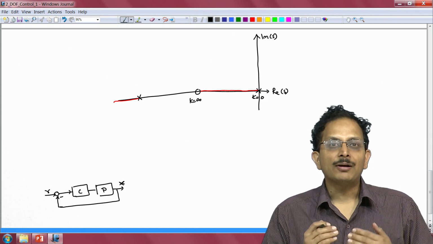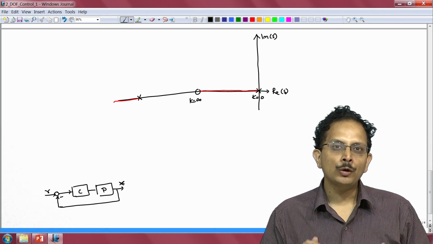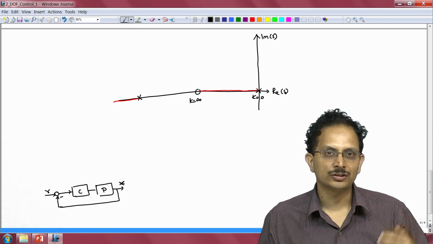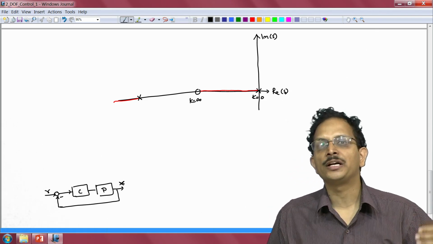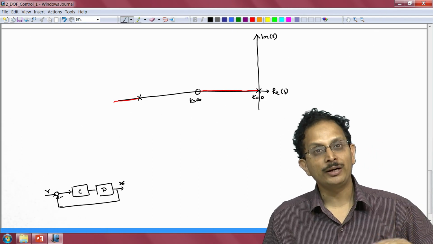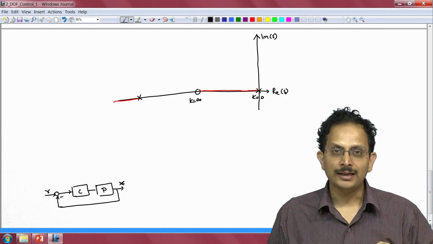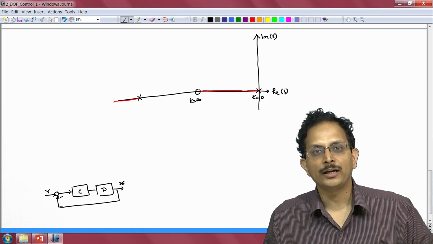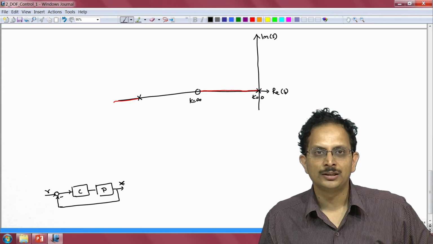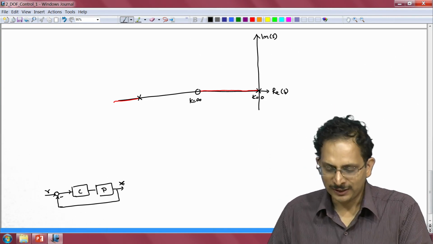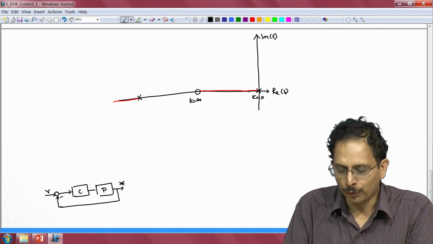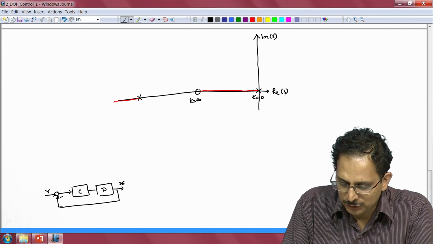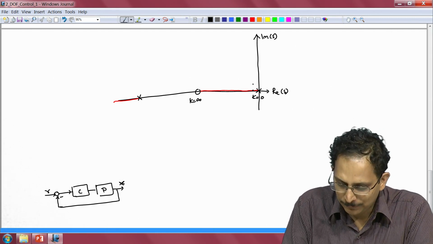Now, when our plant's gain changes, the open loop system's gain also changes by a factor of 25, because our plant gain can reduce by a factor of 5 or increase by a factor of 5, and there is therefore a 25-fold variation in the plant gain that translates to a corresponding 25-fold variation in the overall loop gain of our system, namely that of the plant times the controller. Now, what happens if our closed loop pole was located close to the open loop 0? So, let us say at this position my gain k was 1.